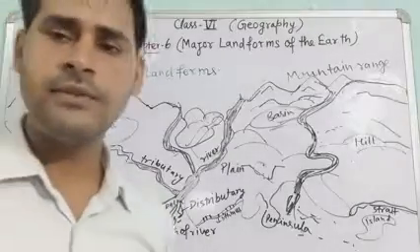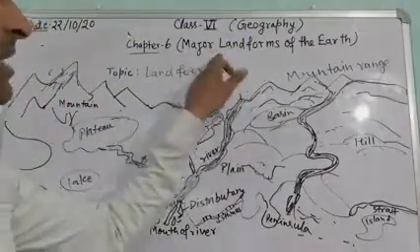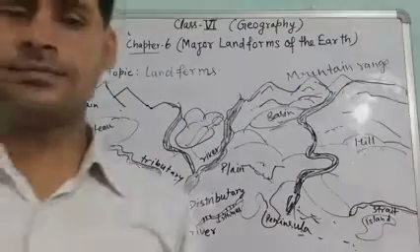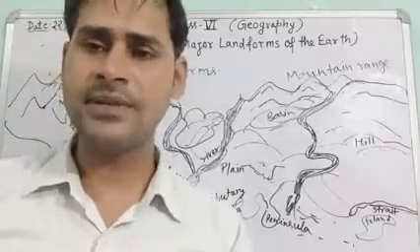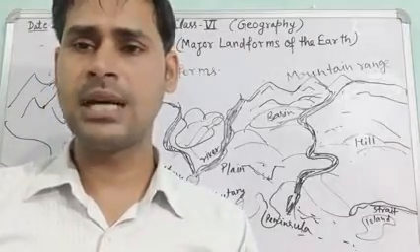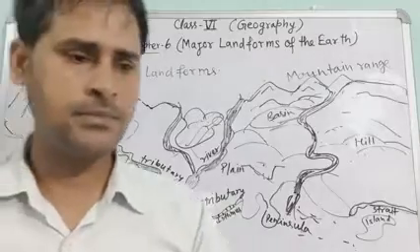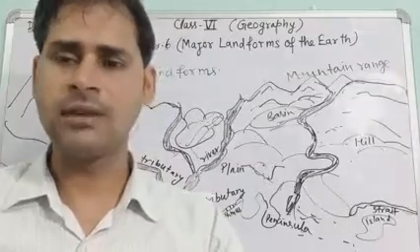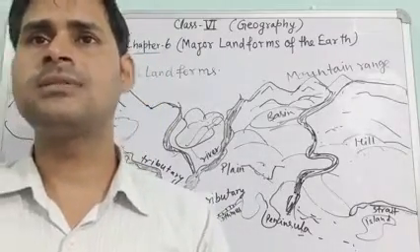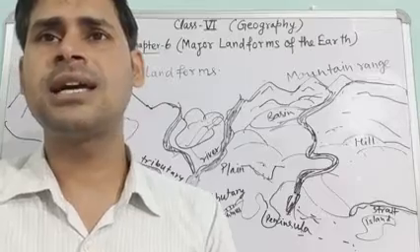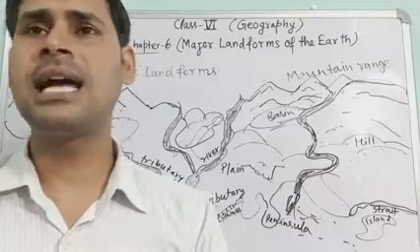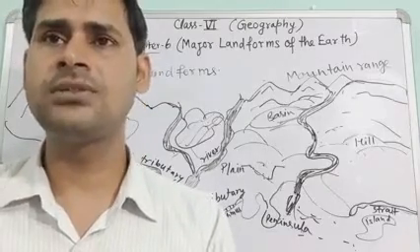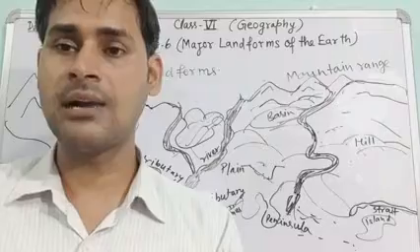Hello students, today we will study class 6th geography chapter number 6, major landforms of the earth. Our topic is landforms. You have noticed that land surfaces are not the same on the earth everywhere. Some places are very high, some are very low, and some are flat. So we can say that the earth has an infinite variety of landforms, and some parts of the lithosphere may be rugged and some are flat.